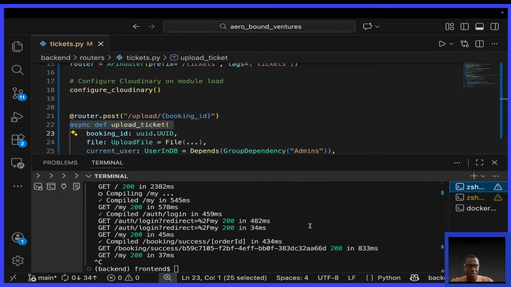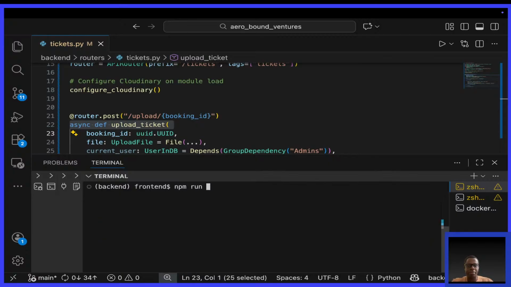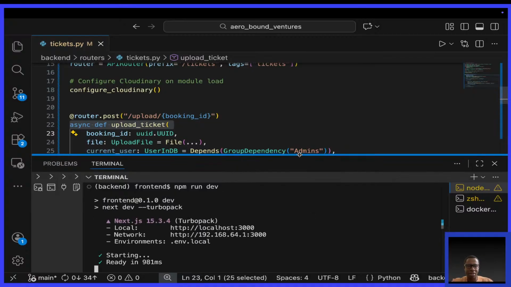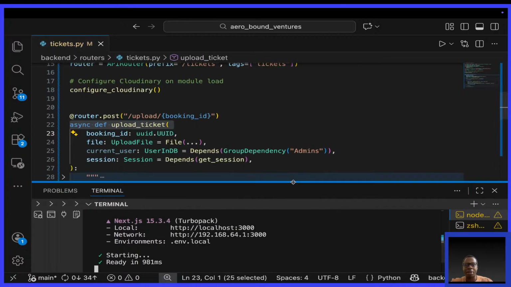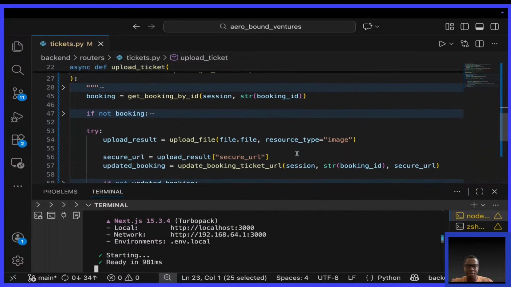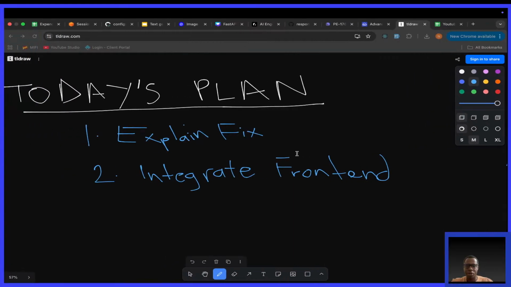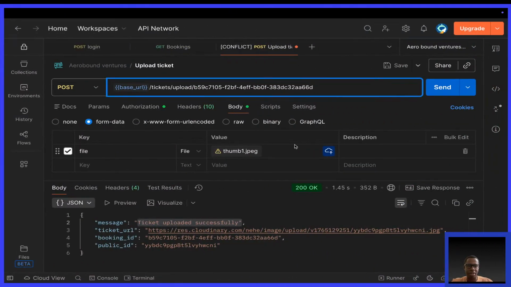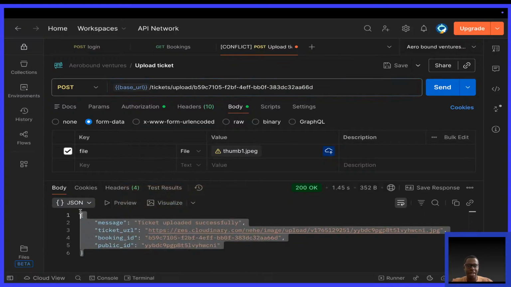So let me run the front end, npm run dev, just to show that everything is okay. I want to show that the ticket has been uploaded for a particular user. So if I go back to Postman, you see that I had put an image, and I tested it earlier on.